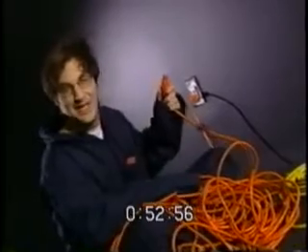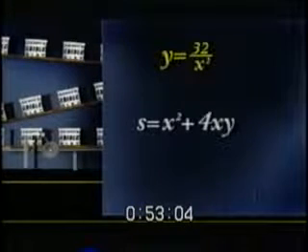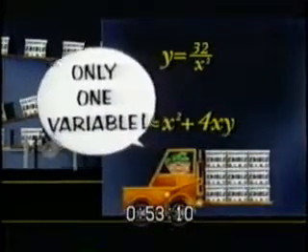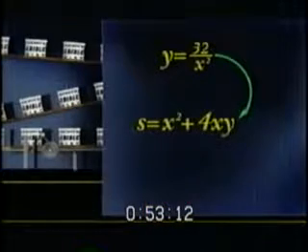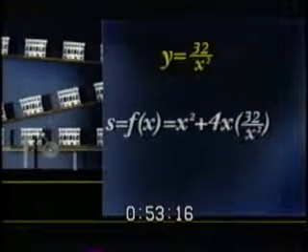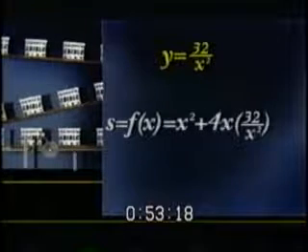Now, let's plug it in. Let's plug 32 over x squared into the surface area formula where we see the variable y. This will give us a function with only one variable, x. Plugging in 32 over x squared for y, we get the surface area function equals x squared plus 4x times 32 over x squared.